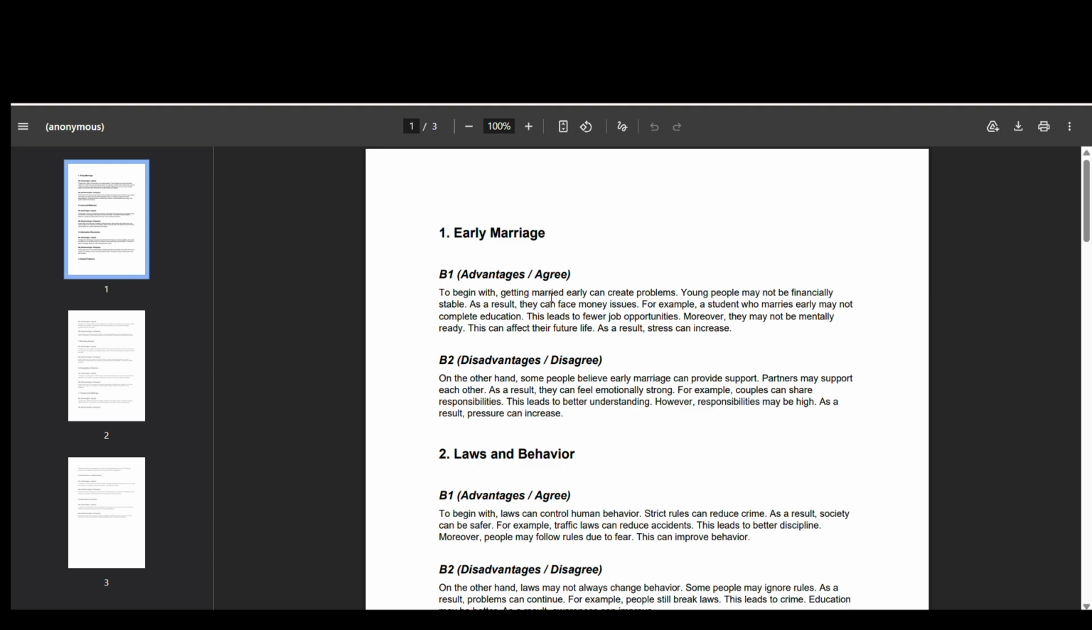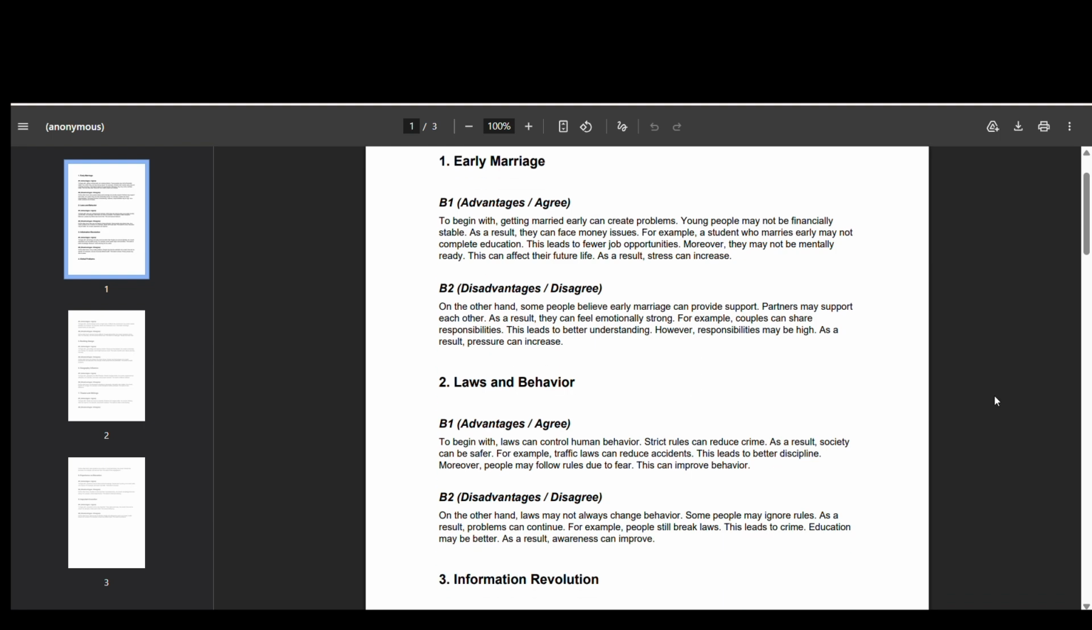And second is disadvantages that can be disagree, and please make sure you use both sides, then you can get good marks. So on the other hand, some people believe early marriage can provide support. Partners may support each other because you are two, so you both can earn, you both can help each other emotionally, financially.